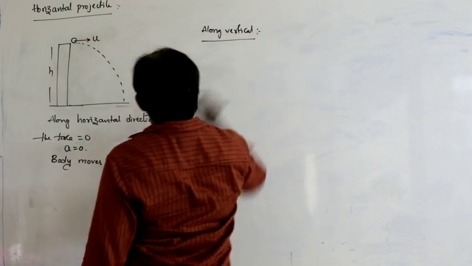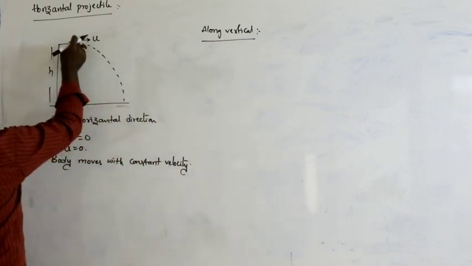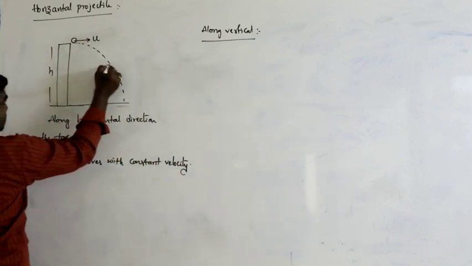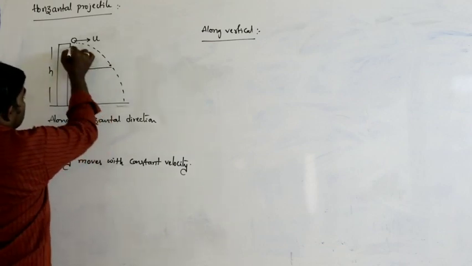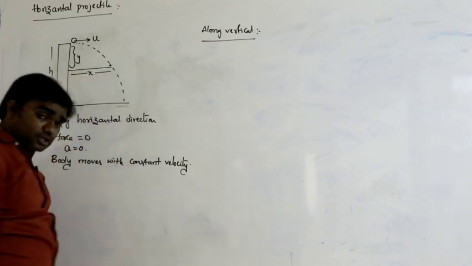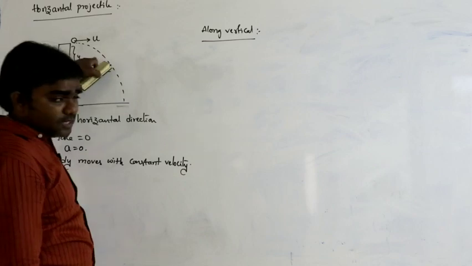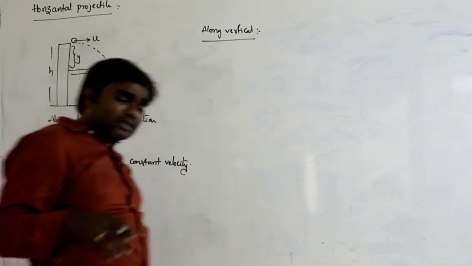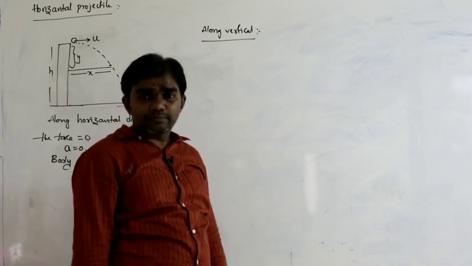Along vertical direction, what happens? At this position, the body travels a certain vertical distance and also a certain horizontal distance. If the body travels a certain amount of vertical distance, it means it has a certain speed.